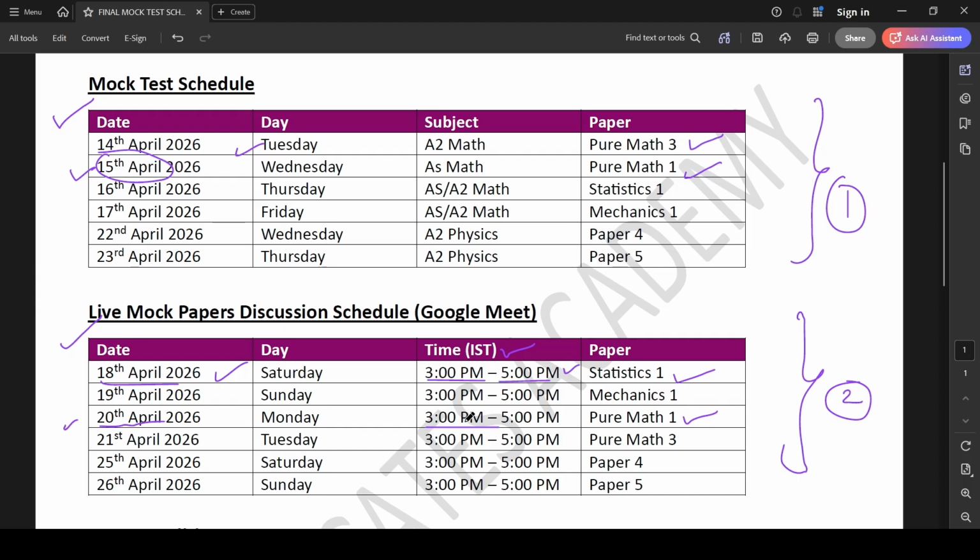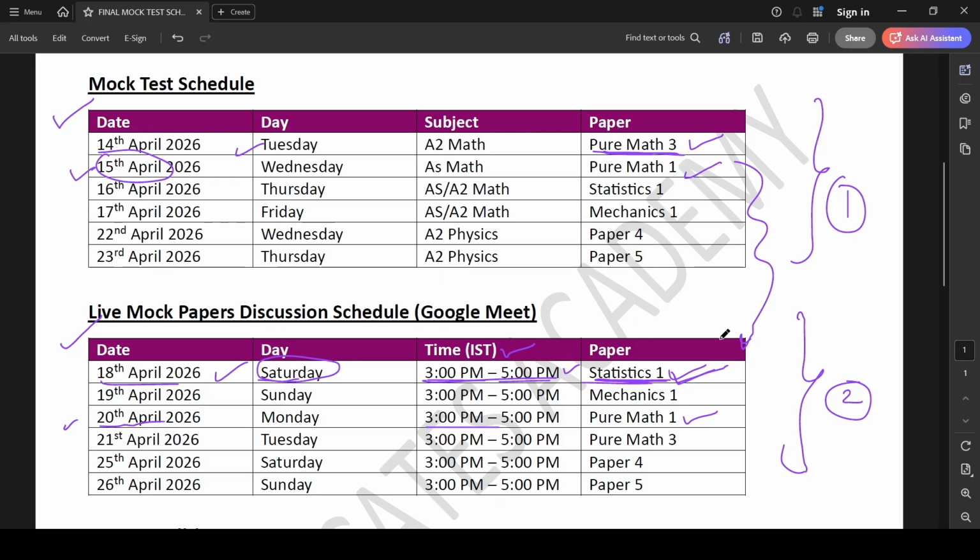And if you are wondering that if I am releasing Pure Math 3 first, why I am not discussing that first? The reason is that I know that Statistics 1 can be discussed very quickly as compared to P3. And the time that I have on the Saturday is quite limited. I know that it's not going to go for the entire 2 hours. But even if it goes, I don't mind. But the chances are very high that I'll be free very quickly on the Saturday, so I can fit other things on my Saturday list. But anyway, that is the main reason why there is a mismatch, and why I'm not first solving P3 then P1 in the same order.